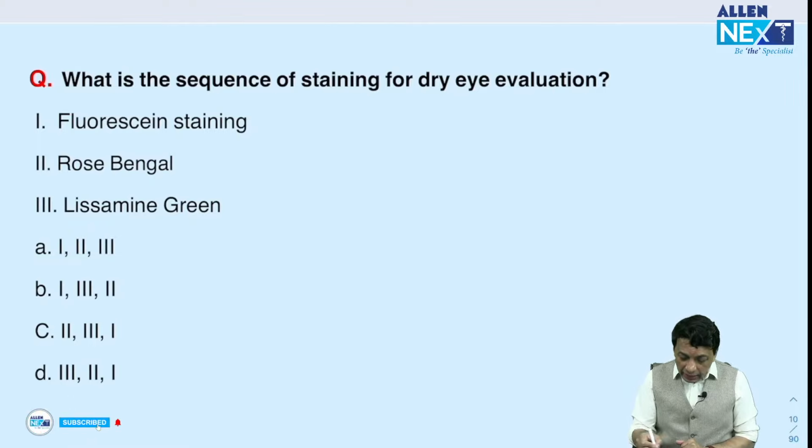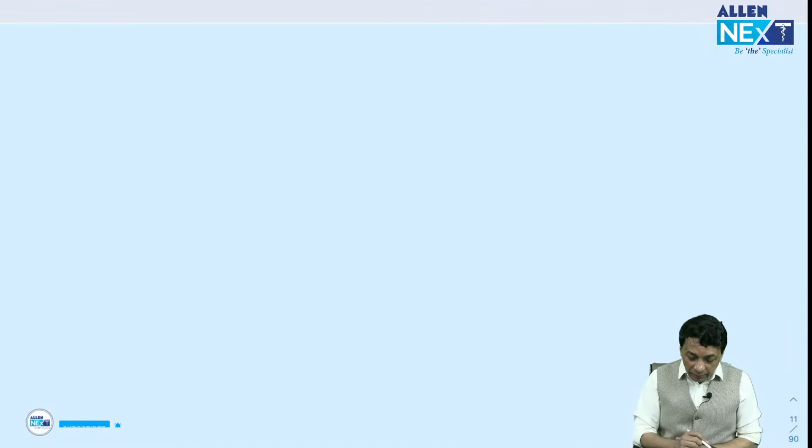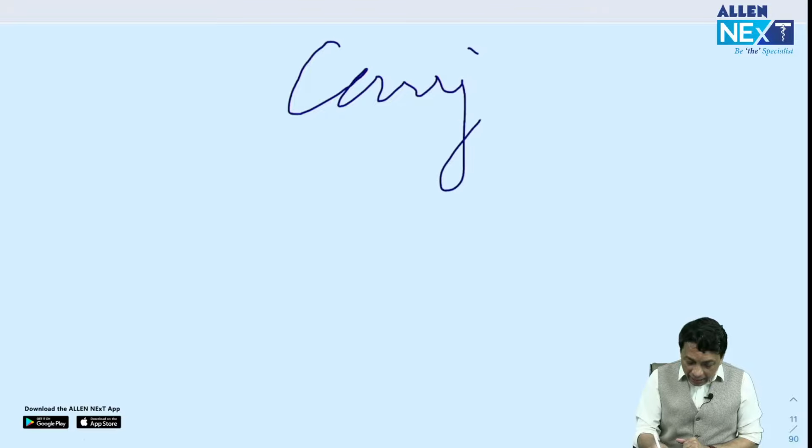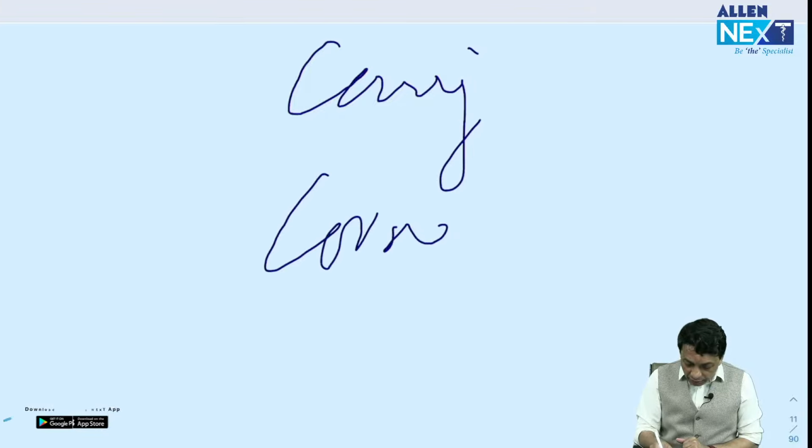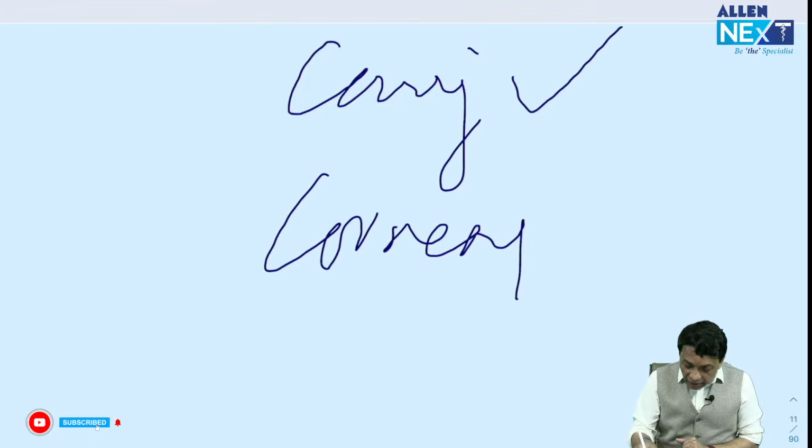You know that in keratoconjunctivitis sicca there are multiple tests. One of the most useful ones is, of course, the staining test. According to me, the sequence of staining would mean that dry eyes typically progress first from conjunctival dryness and then to corneal dryness. So usually the conjunctiva becomes dry first and then the cornea.